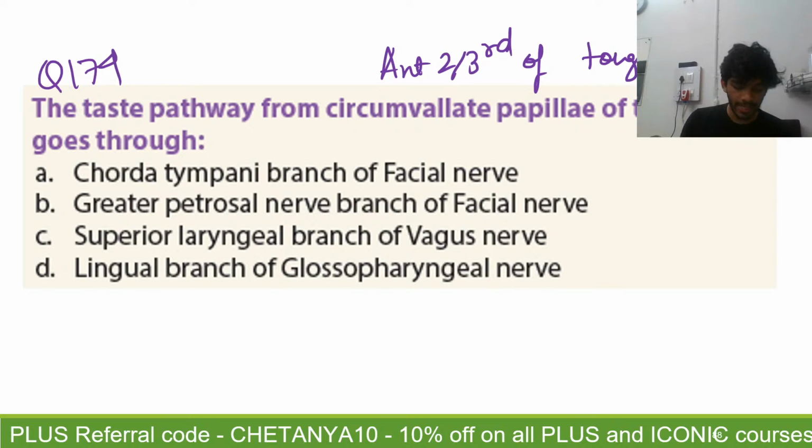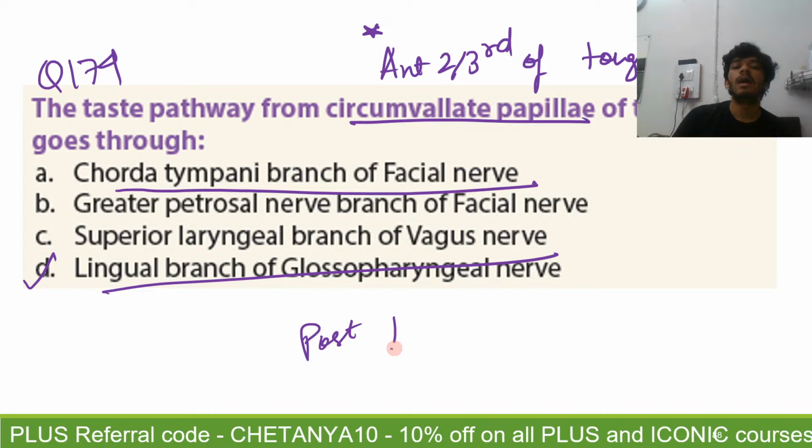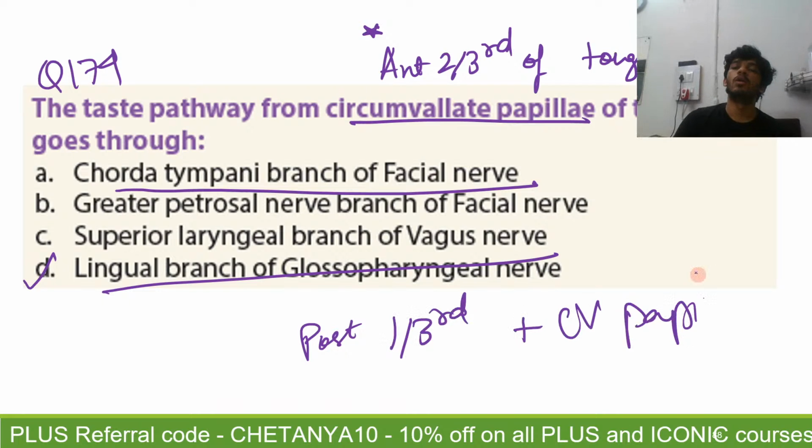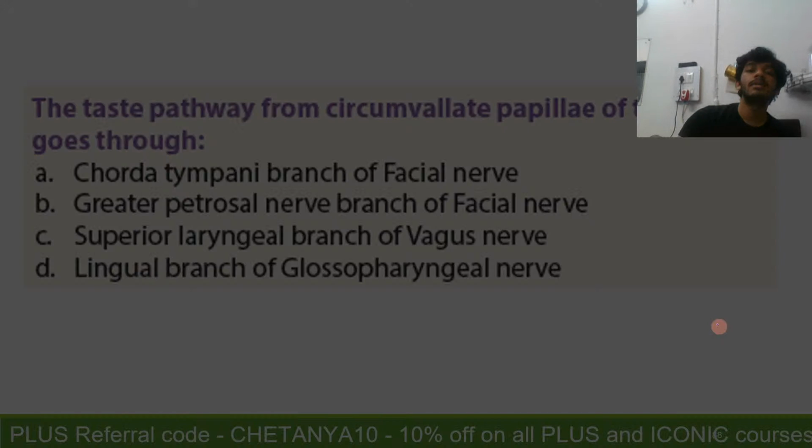So you're saying 174 D, absolutely correct, Mishti. It goes through the lingual branch of the glossopharyngeal nerve. Even though the circumvallate papillae are present in the anterior two-thirds of the tongue, whose taste supply goes through the chorda tympani branch of the facial nerve, the posterior one-third of the tongue and also the circumvallate papillae all go through the lingual branch of the glossopharyngeal nerve. That is an exception that you should remember for the circumvallate papillae.